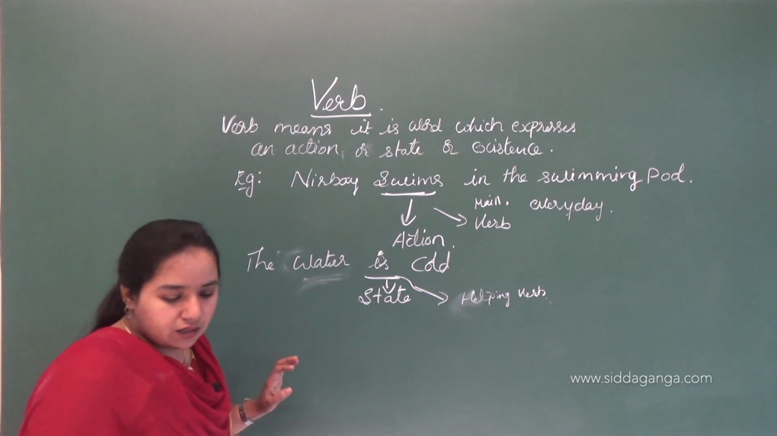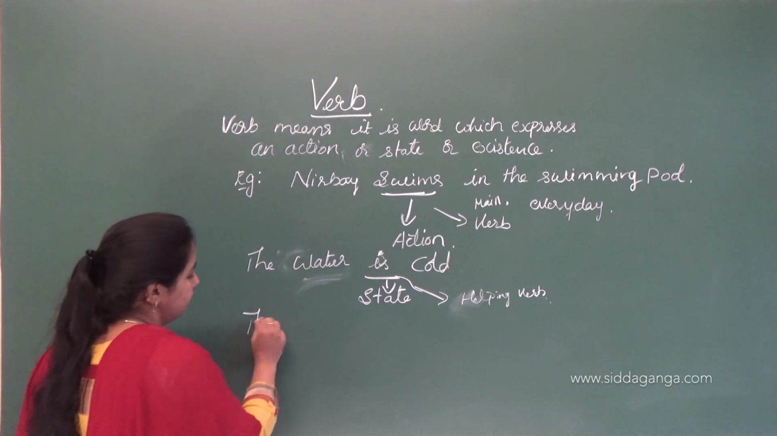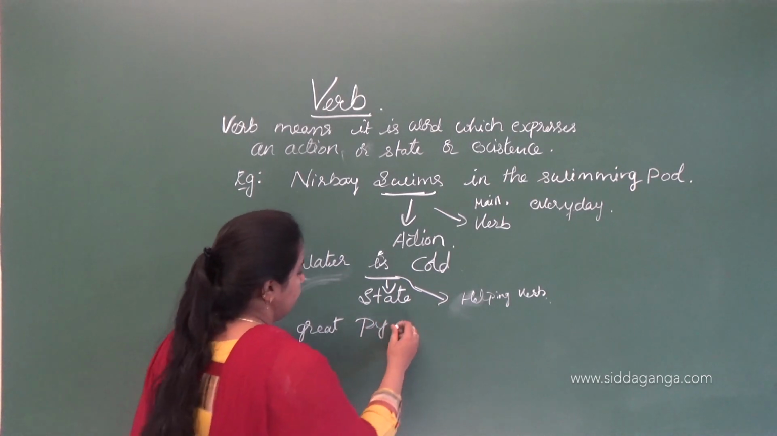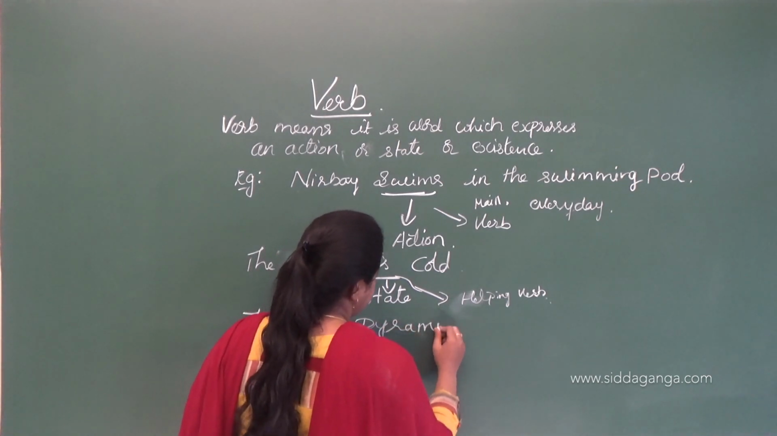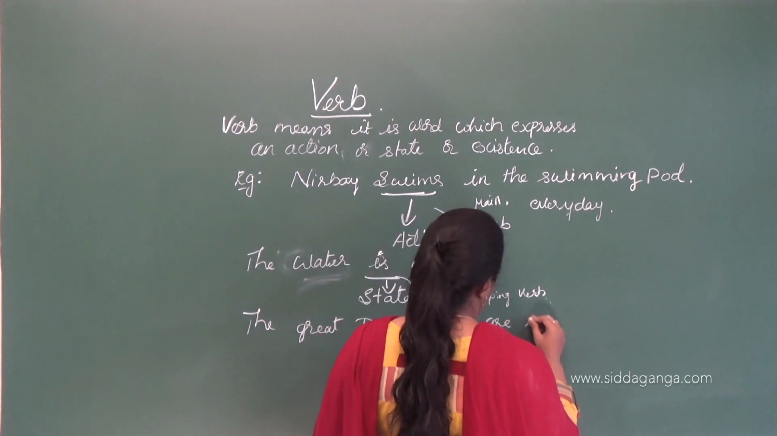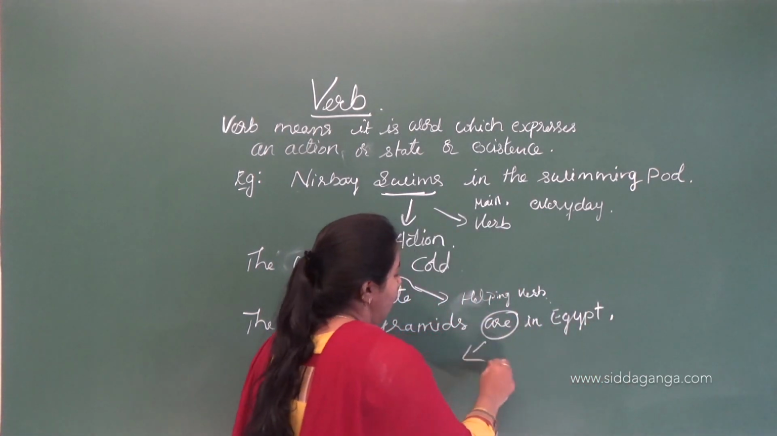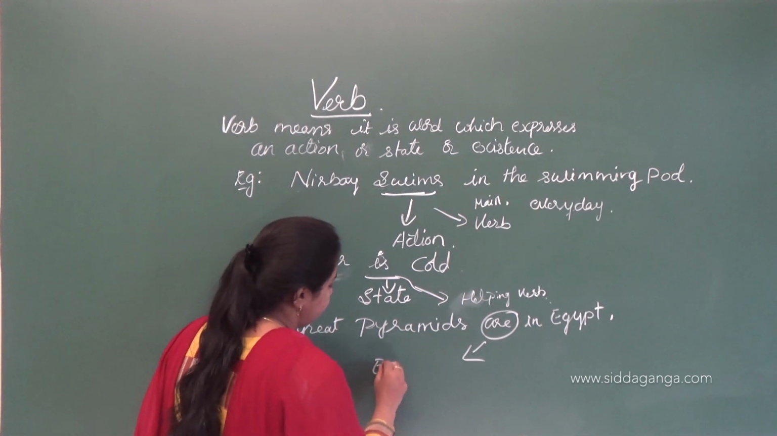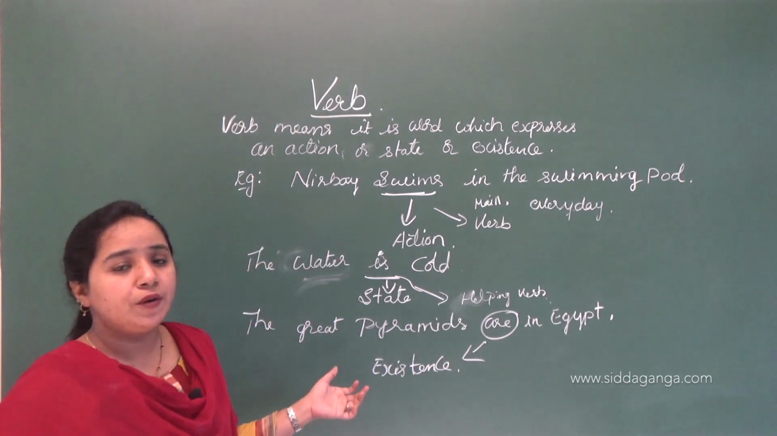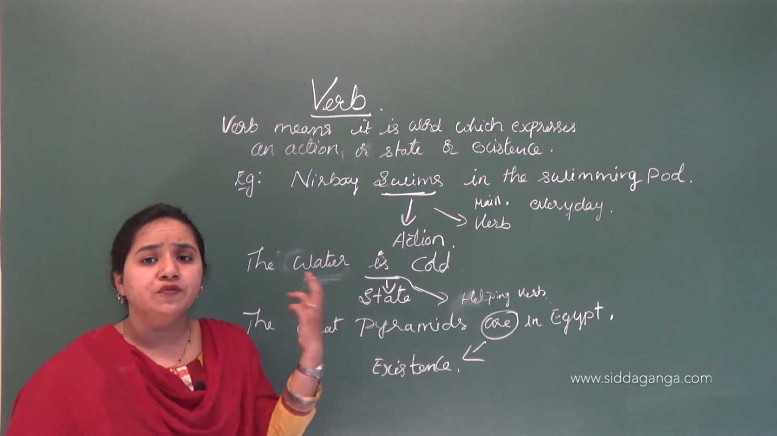And then about existence. Next is: The Great Pyramids are in Egypt. Here "are" tells of the existence of the pyramids. It shows the existence of a pyramid. It is present from the past, it is still there, and in the future also it will be present.